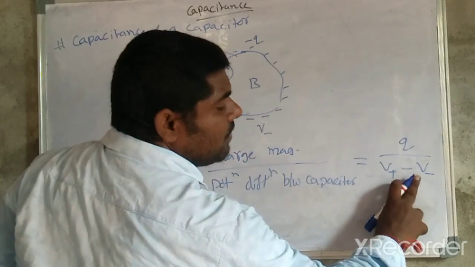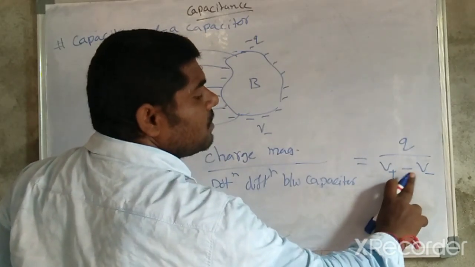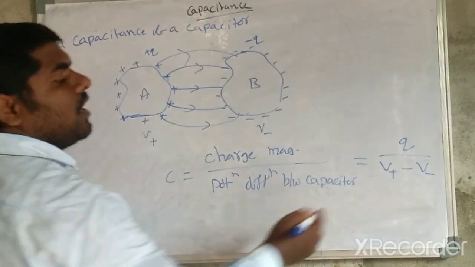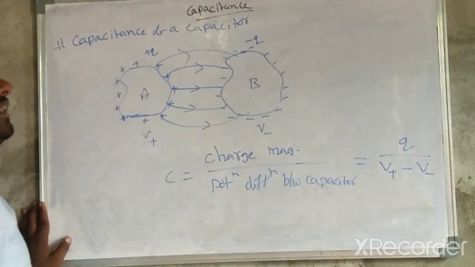I am writing the minus because the potential of the negative charge is V minus.